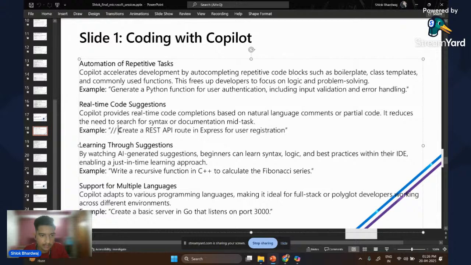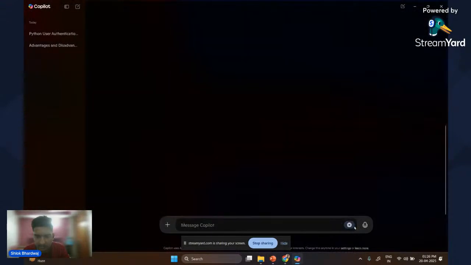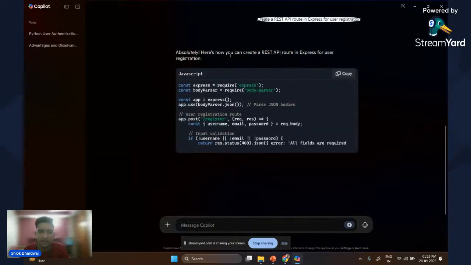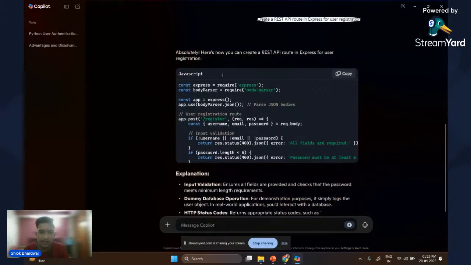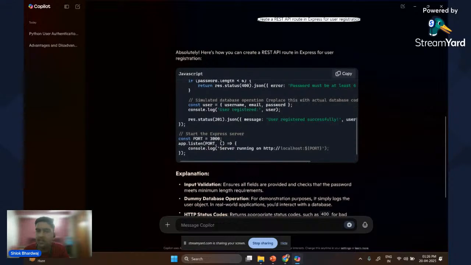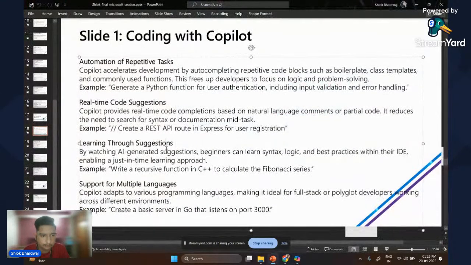For example, if I'll just do this and just paste this, it will help us to create a REST API route in Express for the user registration, and we can directly use this in VS Code. Learning through suggestions. By watching AI generated suggestions, beginners can learn syntax, logic, and best practices in their IDE, enabling a just-in-time learning